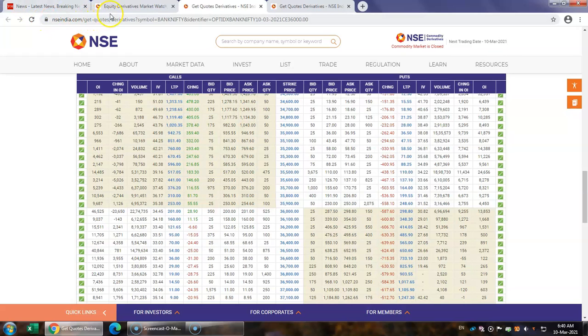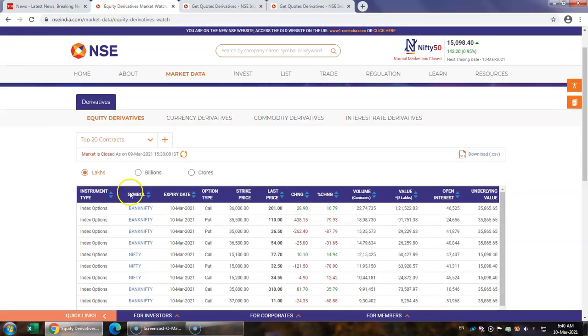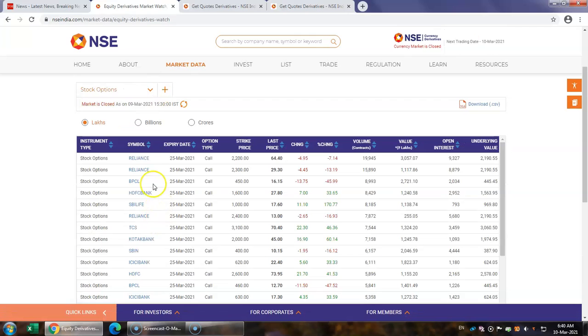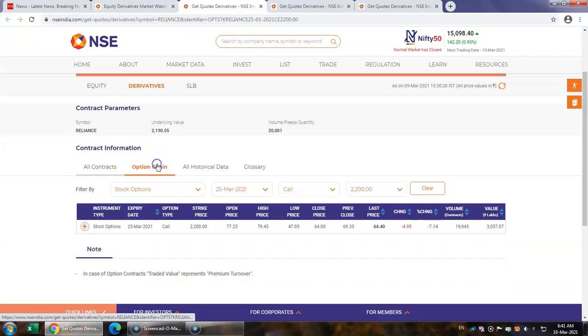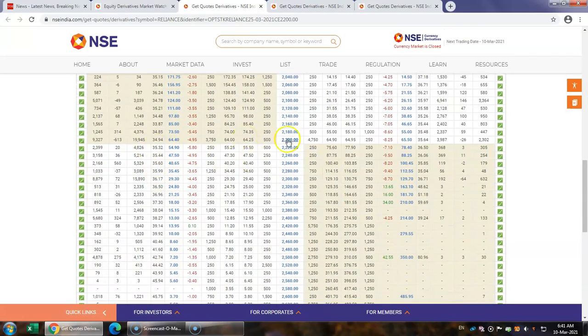Now let us try to find out the volatility of some stocks itself. Let us go to stock options, and here let us open Reliance. Reliance, let us go to the chain of options, and in Reliance near the money options 2200 and 2220, the volatility is 34.94, 35.32, and here 35.64, 36.50.